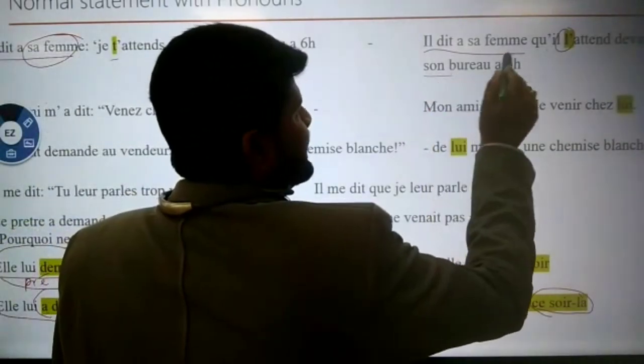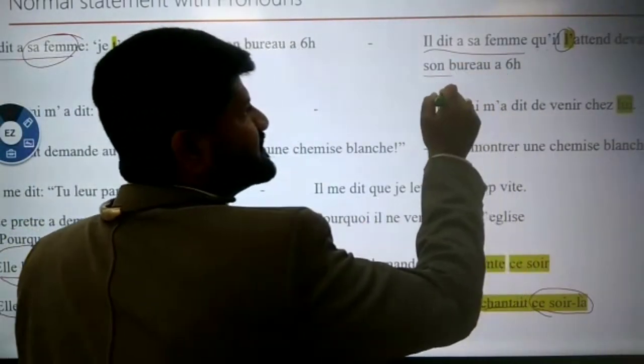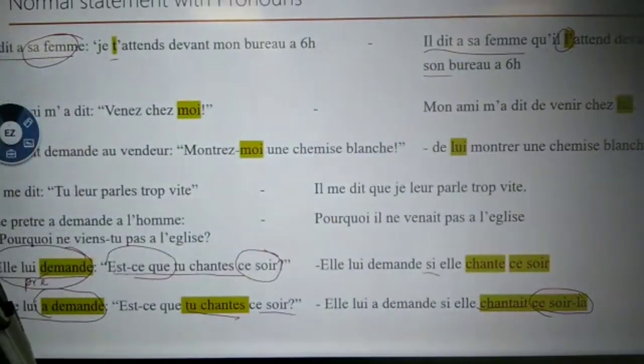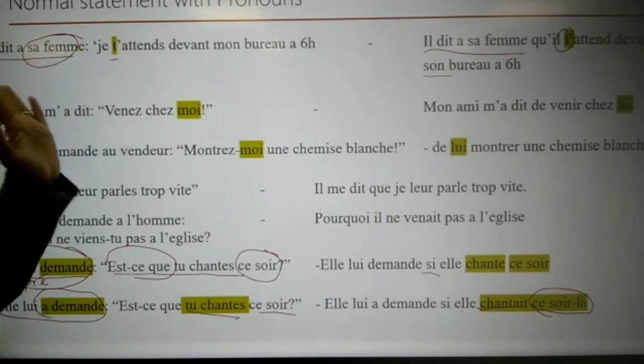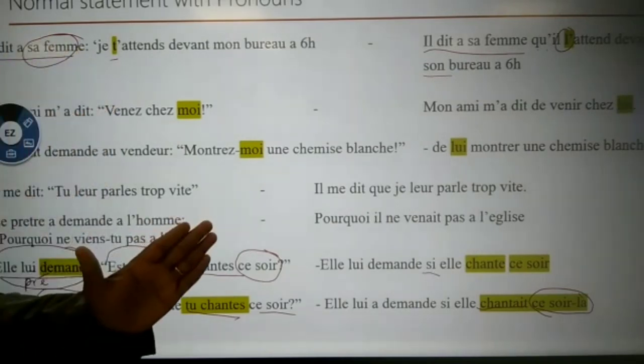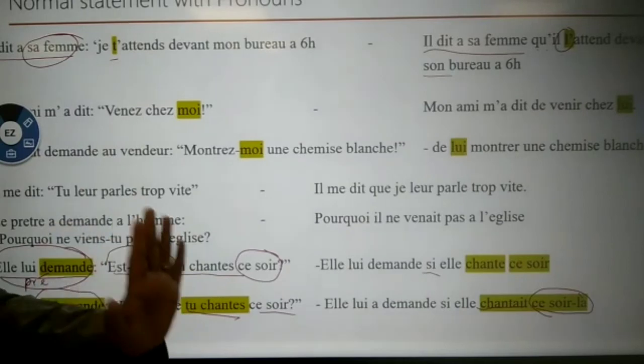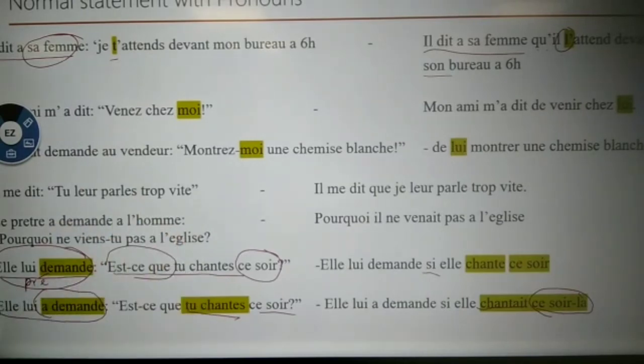Devant son bureau, in front of his office. Whose office? Husband's office. So it's very clear. Okay, that's what I'm telling you. When you understand the meaning of the sentence, I challenge you, I bet you that you will never commit mistakes. The people who are not at all understanding, that's the main problem. You guys have to understand, and then surely you won't do mistakes.